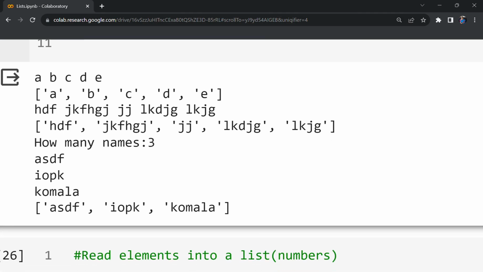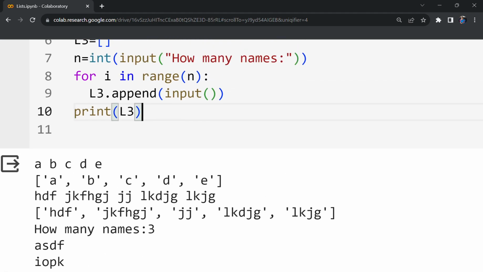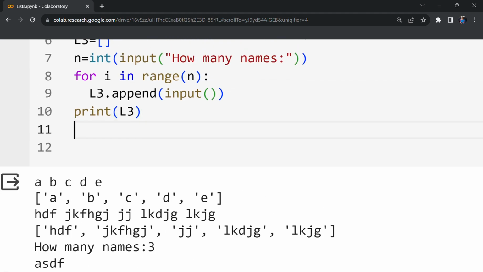Next, I am giving phone. Yes, this is the list L3. Next one, method 4. Let me take that as L4. L4 equal to like this. I'll be reading the input.